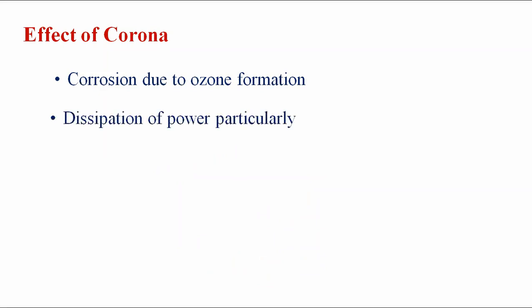Now, the primary thing is corrosion due to the ozone formation. Once corona takes place in the overhead transmission line, due to the production of ozone gas, corrosion takes place in the particular area. Once corrosion takes place, the voltage drop is increased. Due to that, there is dissipation of power, that is the loss of power. The power losses are increased. Once the power losses are increased, the total efficiency is also reduced.